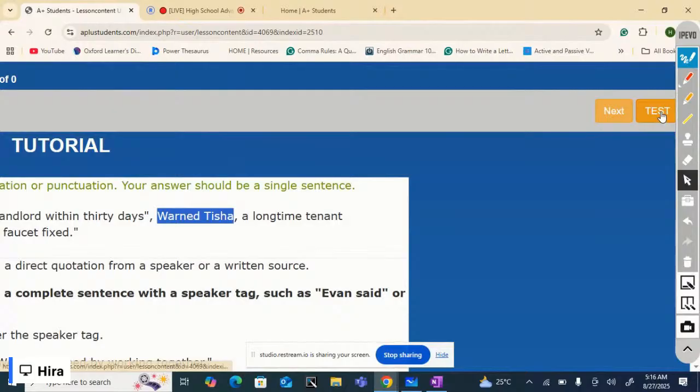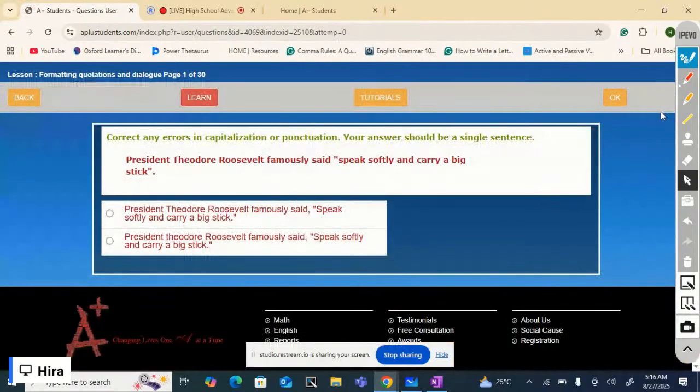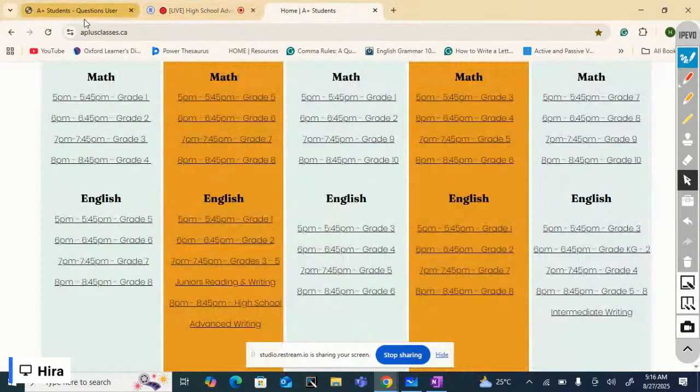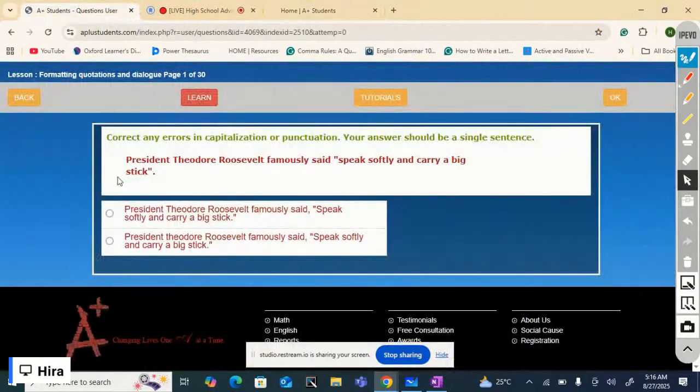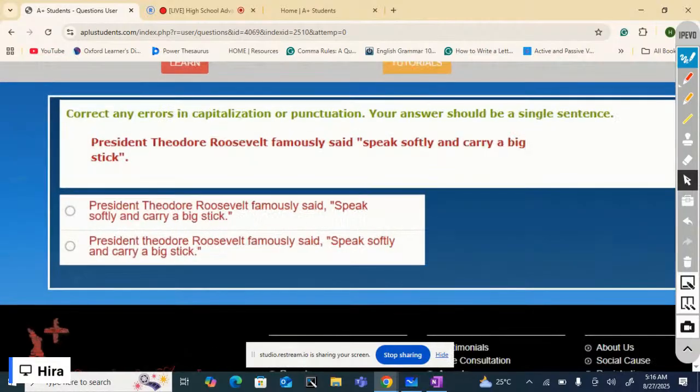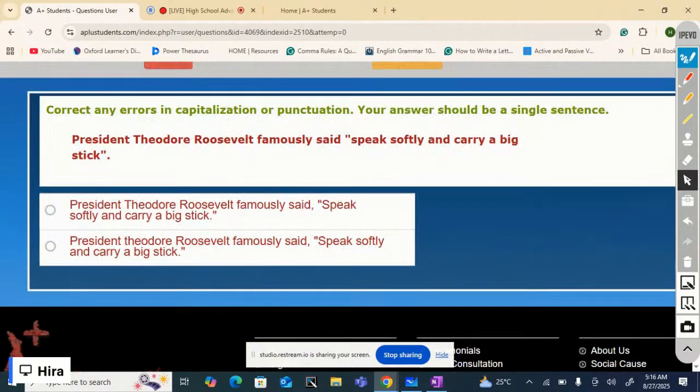Let's begin the test and see what you have learned. Correct any errors in capitalization or punctuation; your answer should be a single sentence. President Theodore Roosevelt famously said, "Speak softly and carry a big stick."